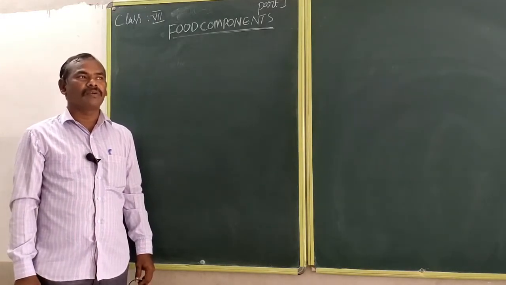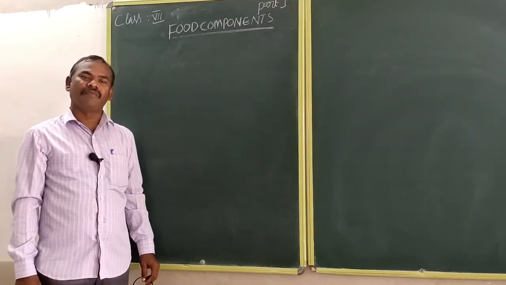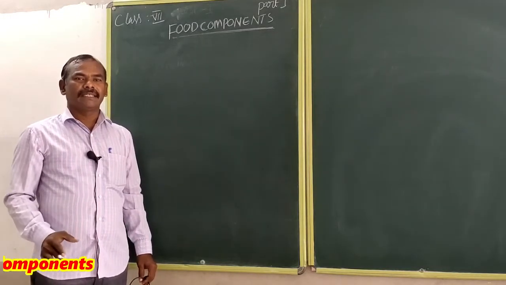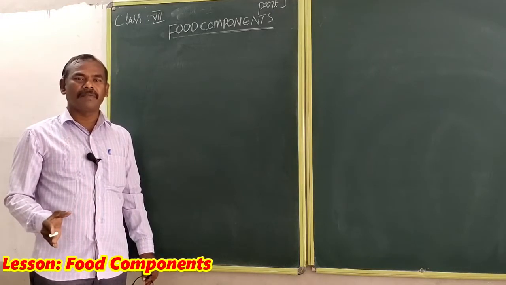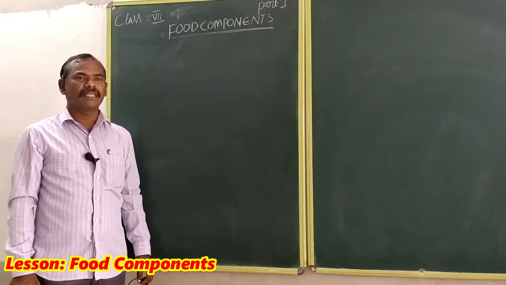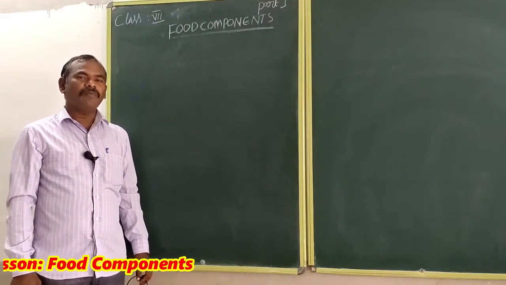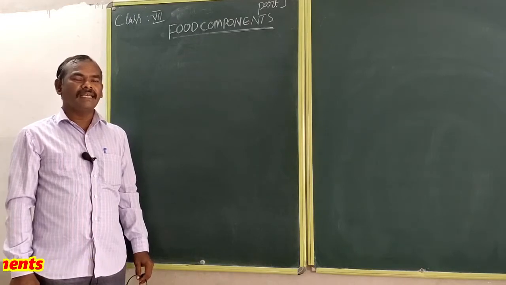Some food items are cooked with steam, some by boiling, some by frying. So food items are prepared by entirely different methods. We already discussed this in the previous class, 6th class. Now, which types of food components are there in them?